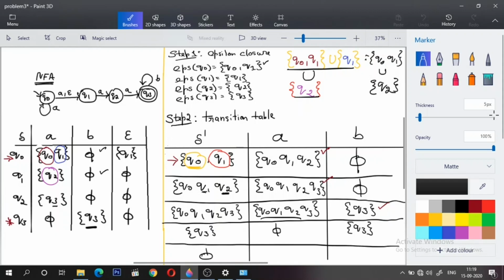So for null, when you get null upon A, go to null. The null is nothing but the representation of a dead state in my DFA. So this is my completed transition table. And the third step is to convert this table into transition diagram.